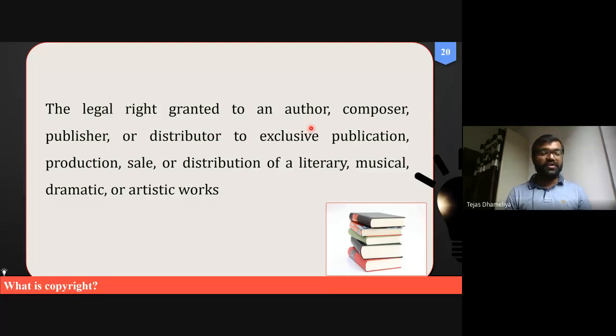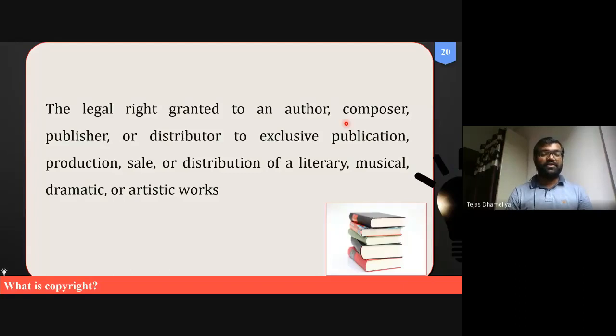If you are an author writing books, then you can take the copyrights. Just like Tarak Mehta ka Ulta Chashma: Tarak Mehta is a writer, an author, so he can go for copyrights for whatever books, stories and publications he produces. It is also for the composer.